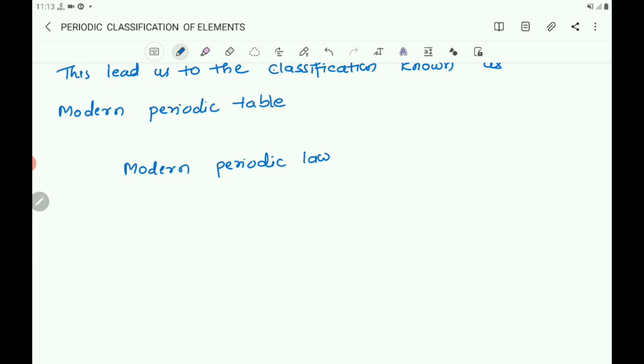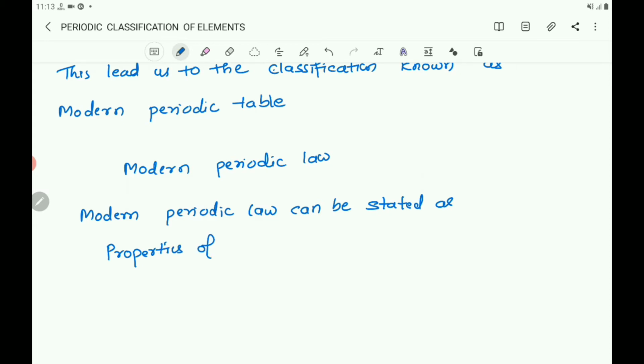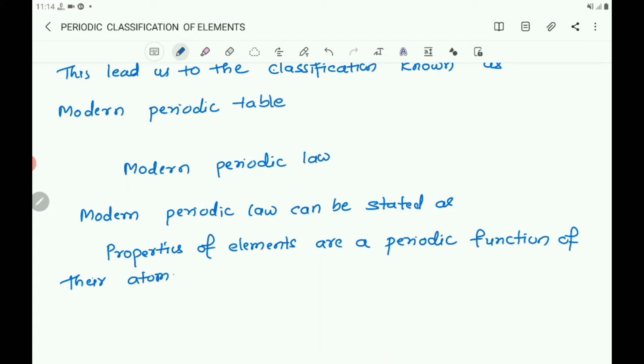We read that the modern periodic law can be stated as: properties of elements are a periodic function of their atomic number.